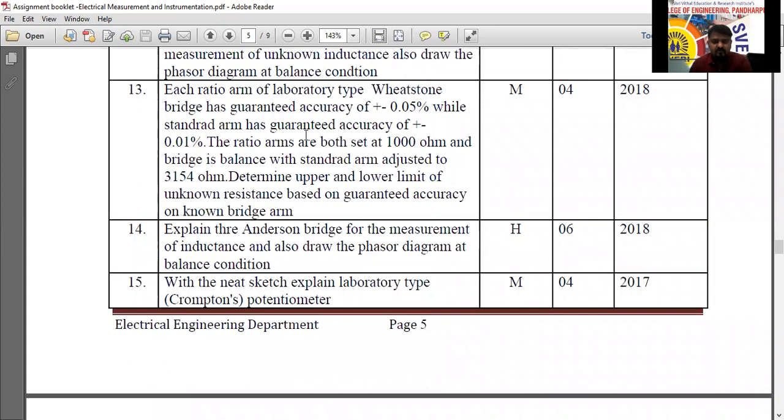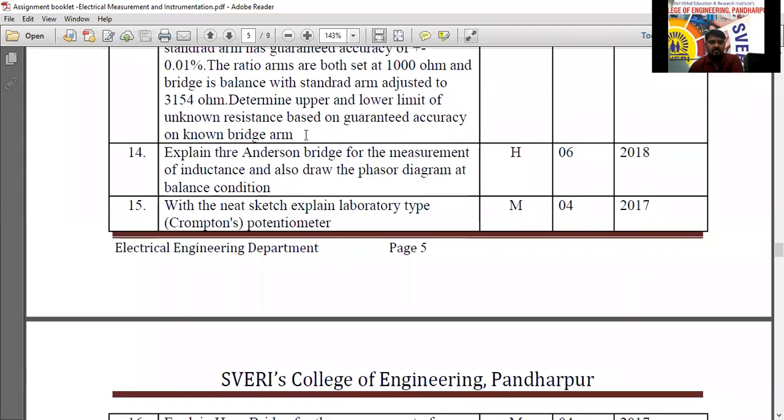I will take the first one on potentiometer. With a neat sketch, you have to write this one. If you have the assignment booklet, you can note this down here. This is number 15. First question, with a neat sketch: explain the laboratory type potentiometer. That is the first question.